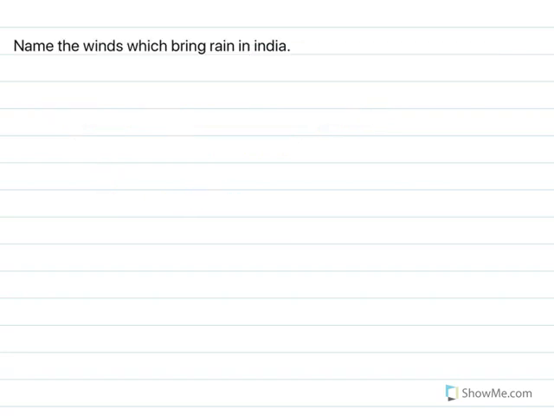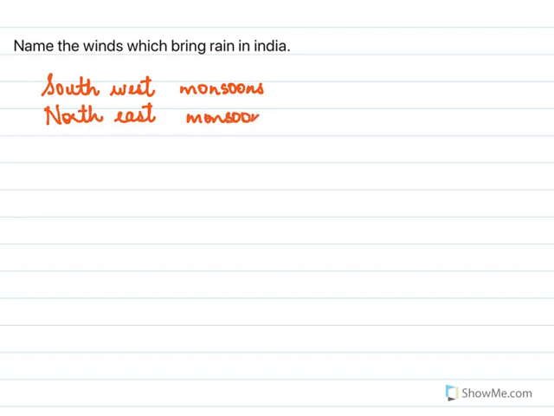Name the winds that bring rain in India. The winds that bring rain in India are the southwest monsoons or the northeast monsoon winds. This again is on page 192. The southwest monsoons and the northeast monsoons, they are the winds that bring rain to India.